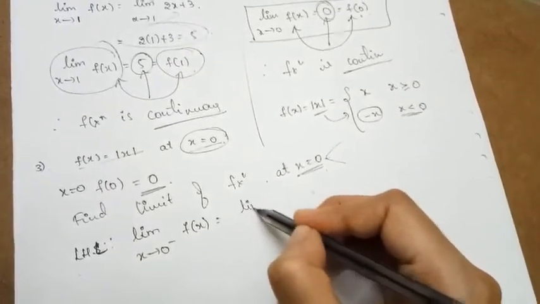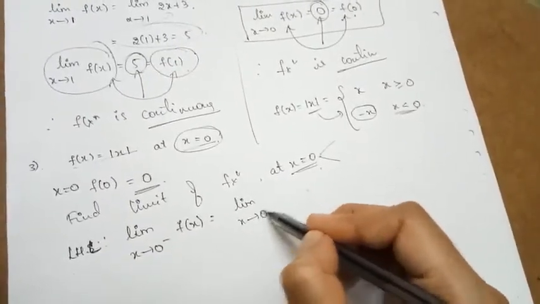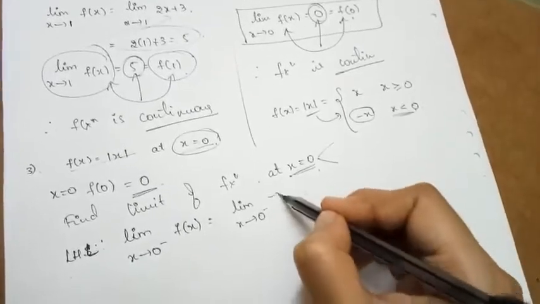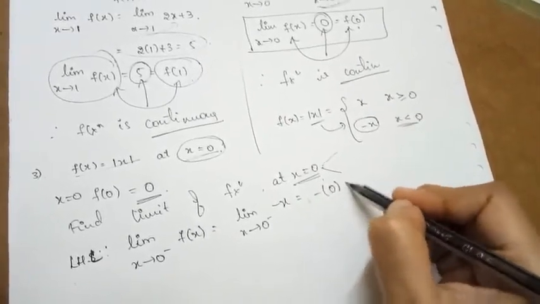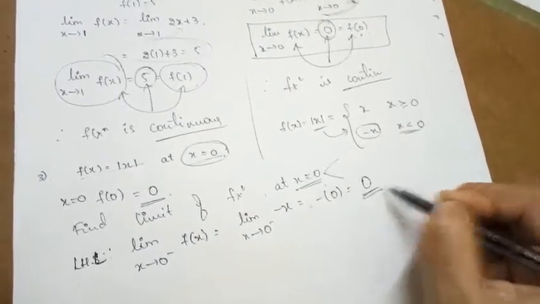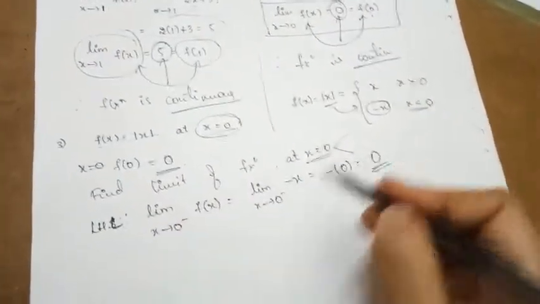So limit x tending to 0 minus, what is the function? It is minus x. Now by applying the limit, minus 0 is nothing but 0. So the left hand limit is 0.